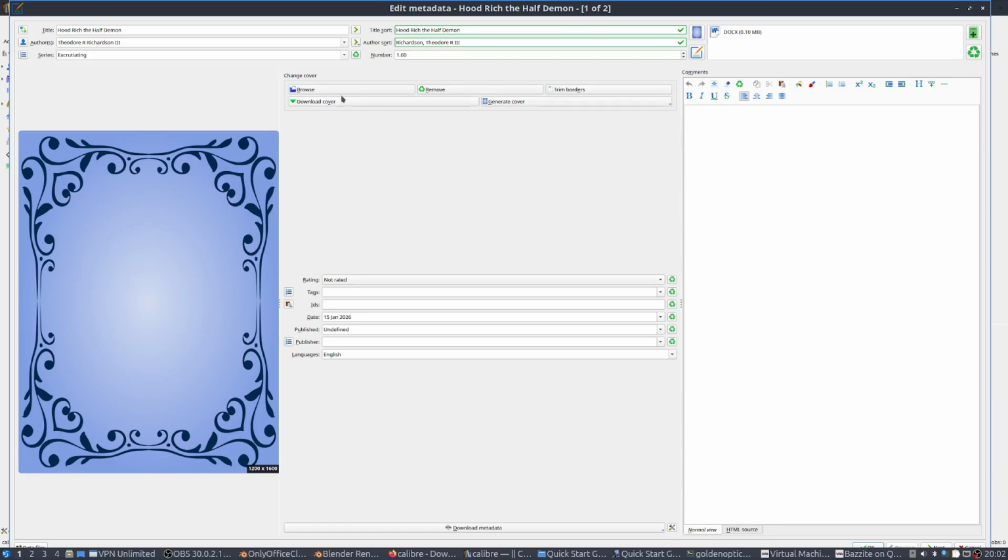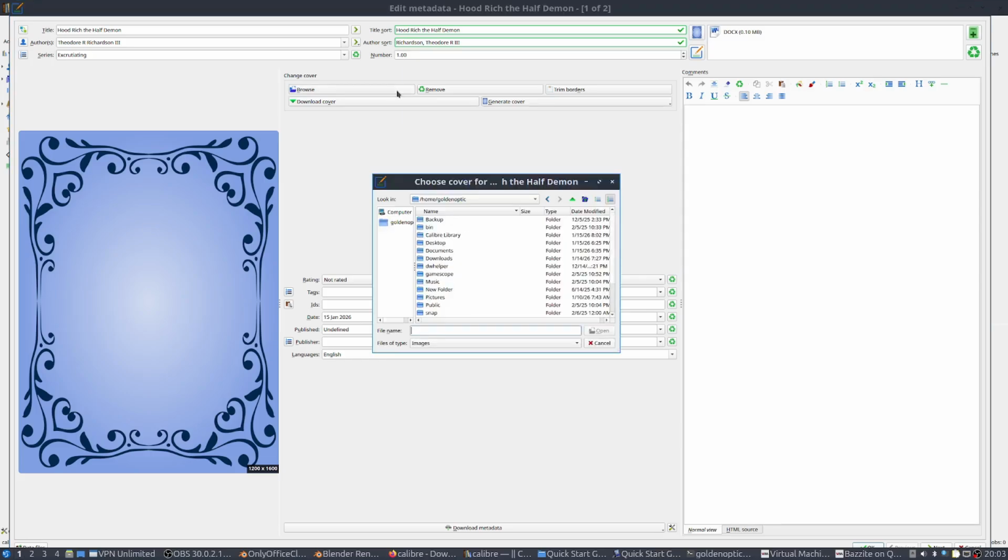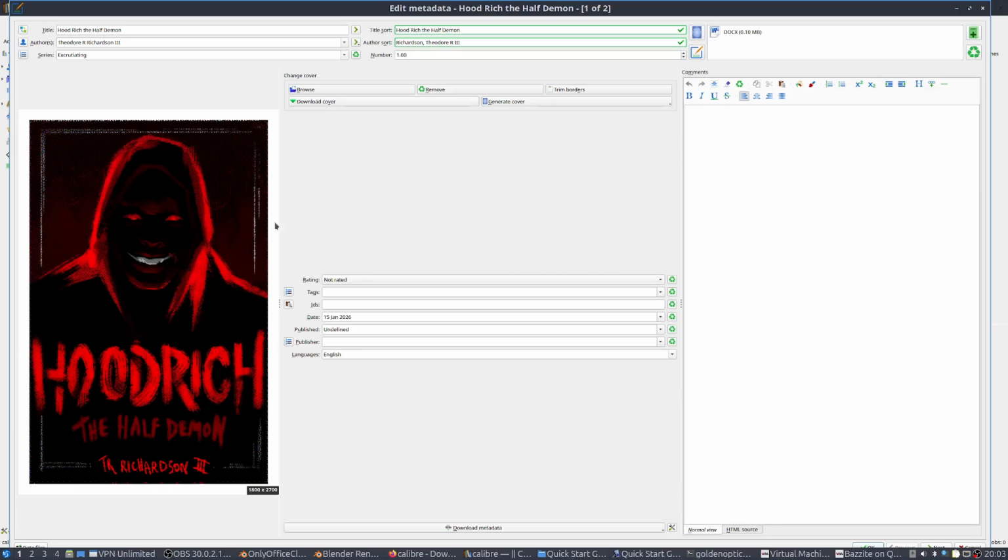Now, you can add book covers here if you have any. I'm lucky enough that I have a very talented stepdaughter who is now a college professor. She took time out to make this book cover for me. So that is the book cover that I have for that, and it is number one in my excruciating series. I need to make sure I spelled that right.